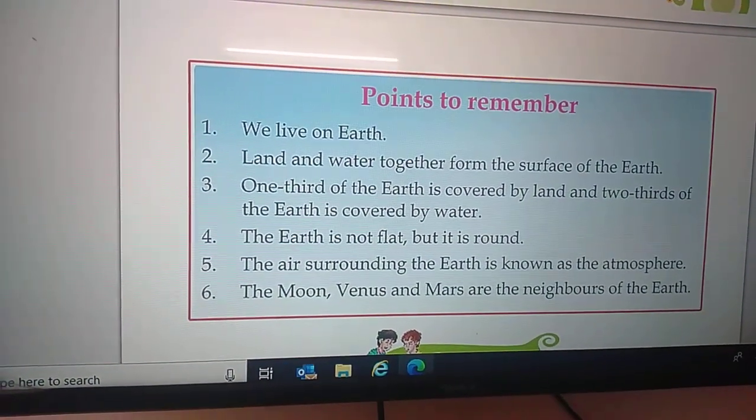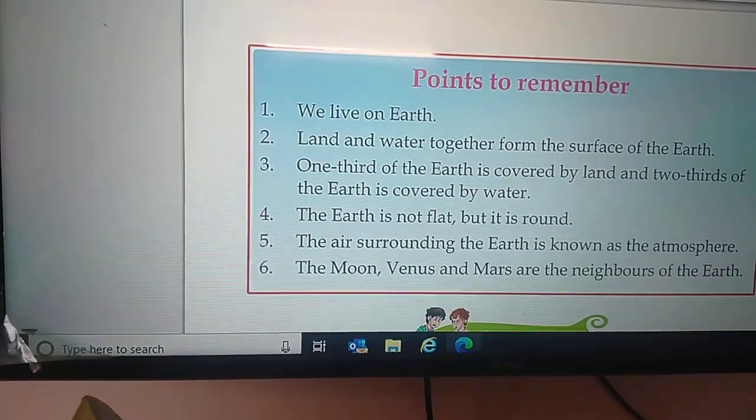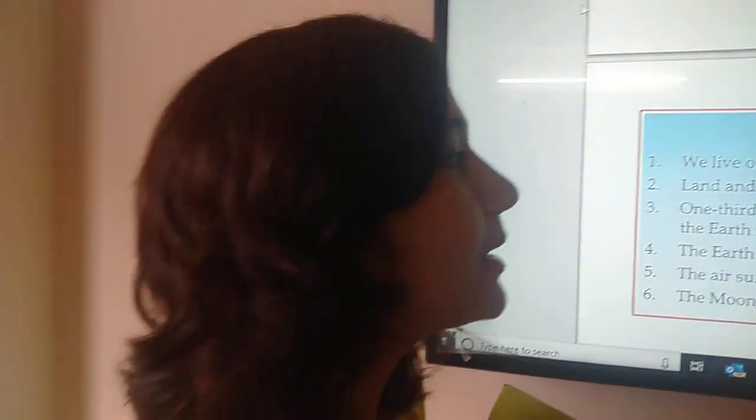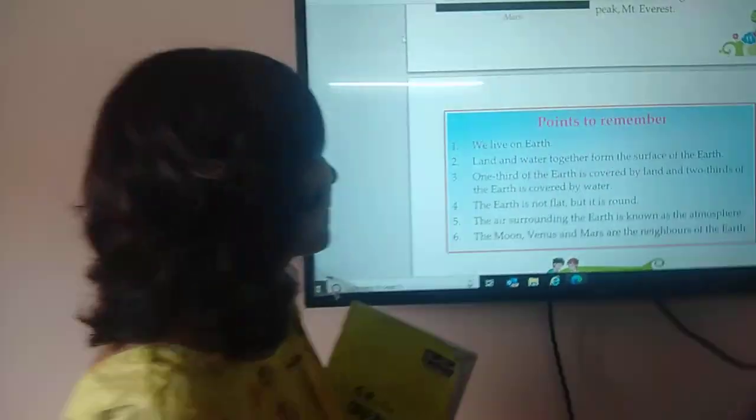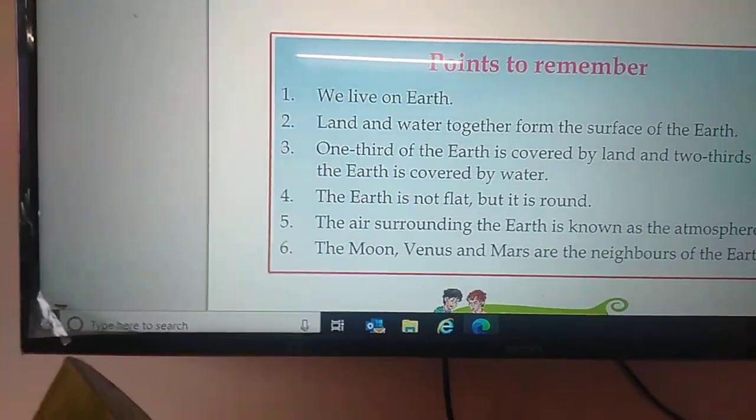1/3 of the surface is covered with land. Yes, it's covered with land, and 2/3 of the portion of the Earth's surface is covered with water. So it is known as the blue planet. Now, next point is 1/3 of the Earth is covered with land. Yes, I already told you.